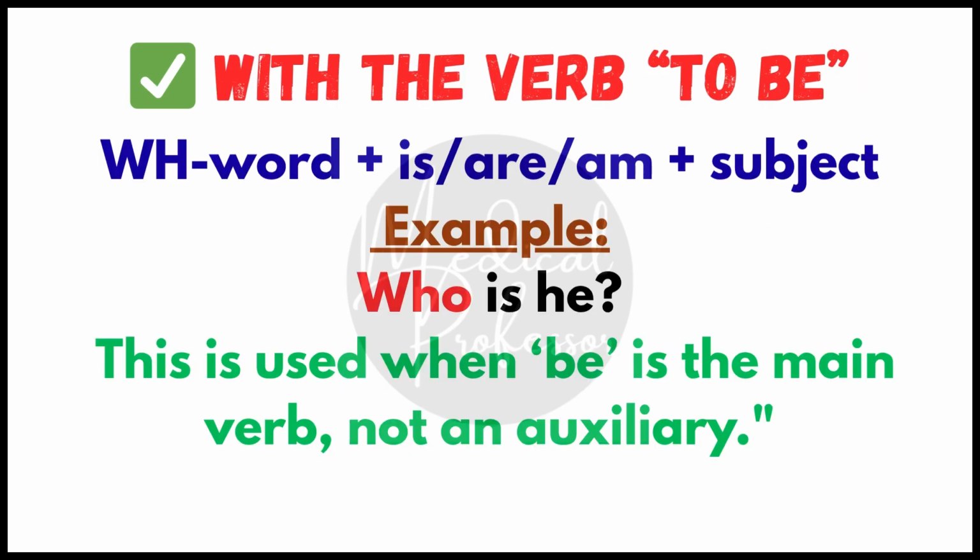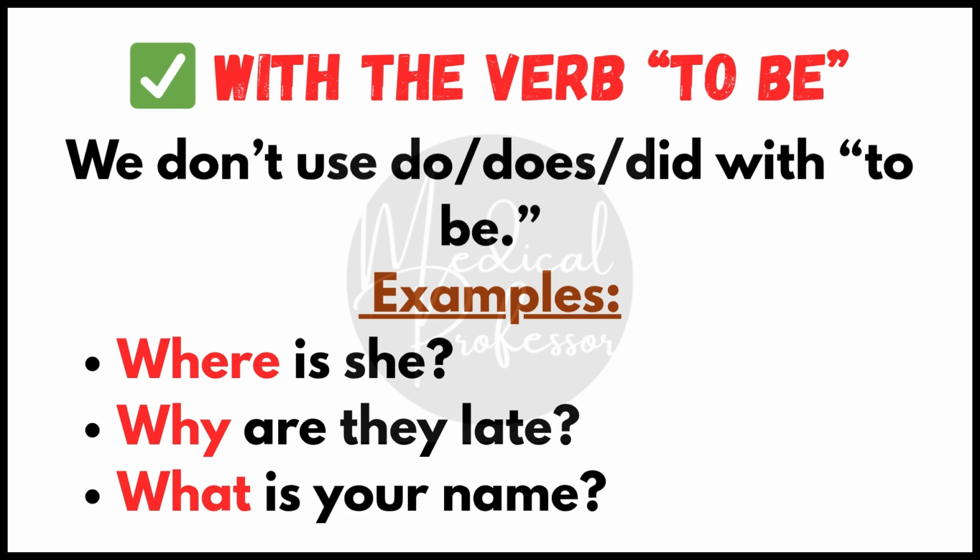With the verb to be. When using the verb to be in the present, like is, am, are, the structure is WH word plus is, am, are plus subject. For example, who is he? This is used when be is the main verb, not an auxiliary. Mention that we don't use do, does, did with to be. For example, where is he? Why are they late? What is your name?